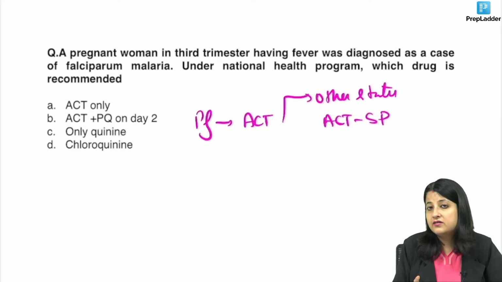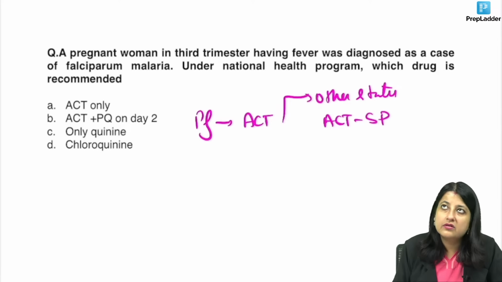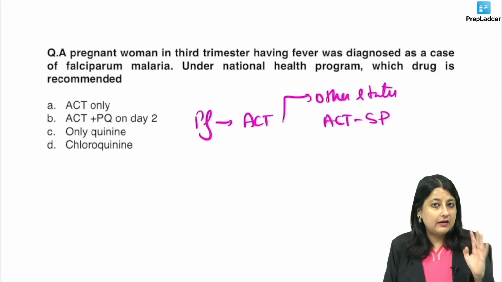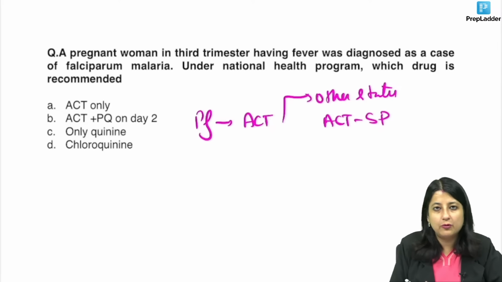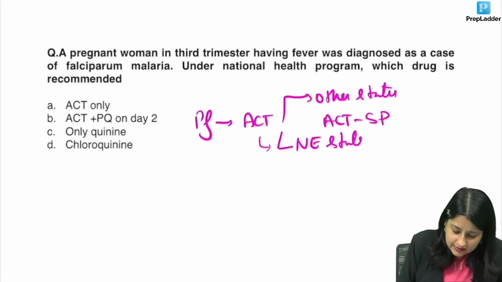I will also suggest you go through the doses once and practice them. Know the doses for important TB drugs, HIV drugs, malaria drugs, leprosy drugs. You should know the doses of these 4-5 diseases, whichever exam you are appearing for. And if it is a northeastern state, it is ACT LM. Plus we add primaquine.